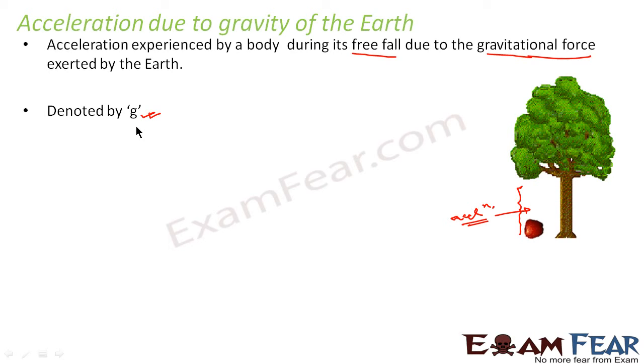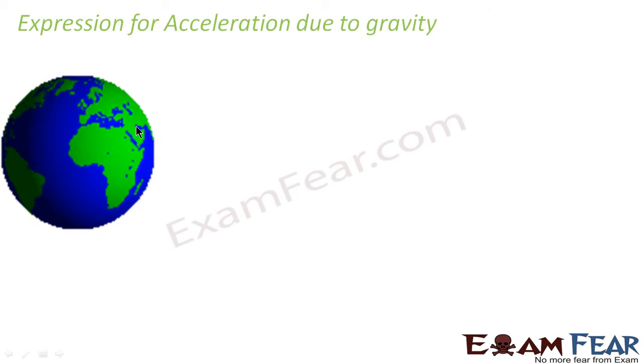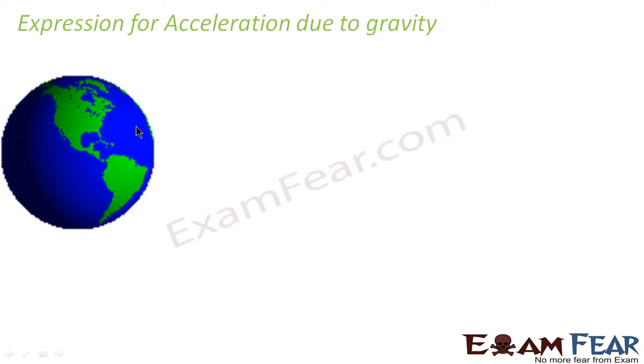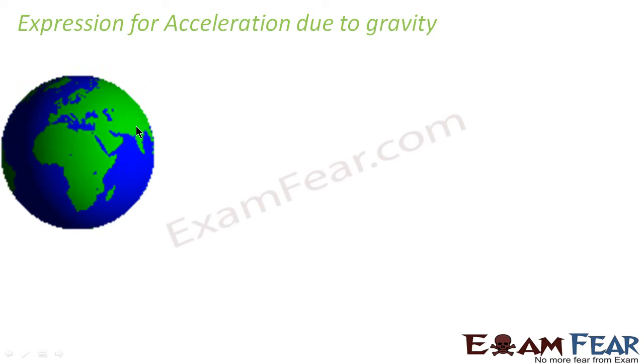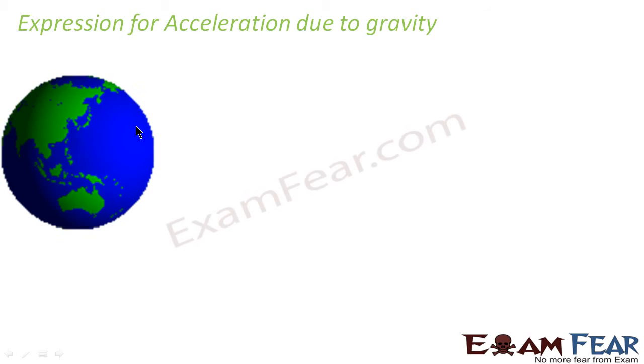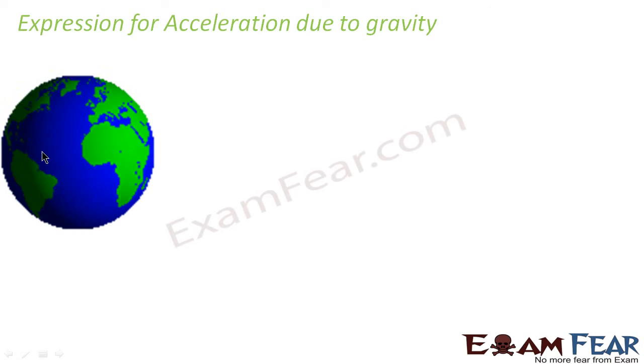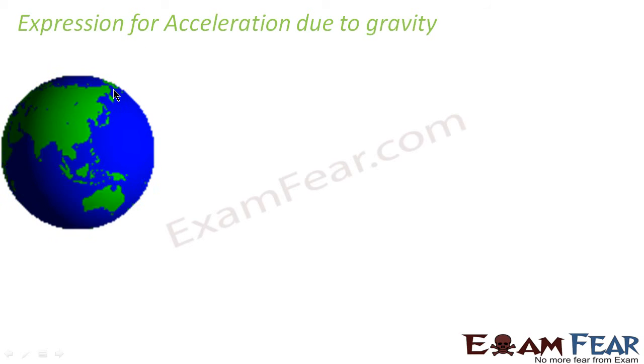Now we will study acceleration due to gravity in more detail. The next thing we will study is an expression for acceleration due to gravity. That means how we evaluate acceleration due to gravity. Let us suppose this is the earth. So the earth is revolving.